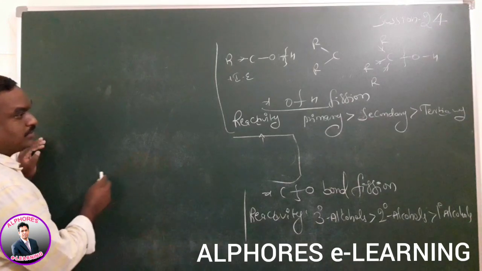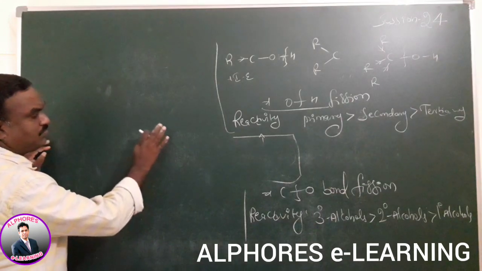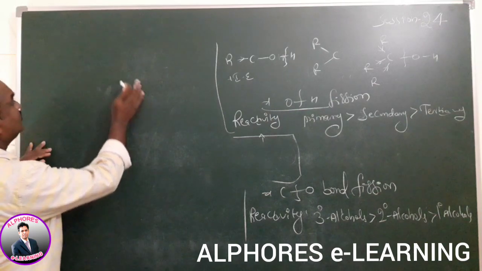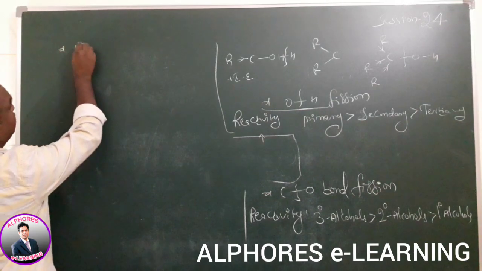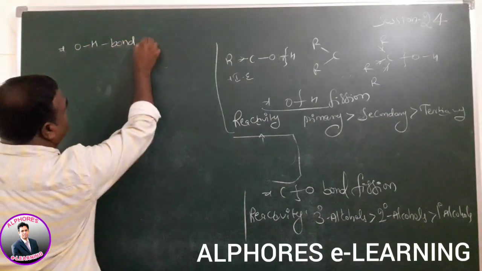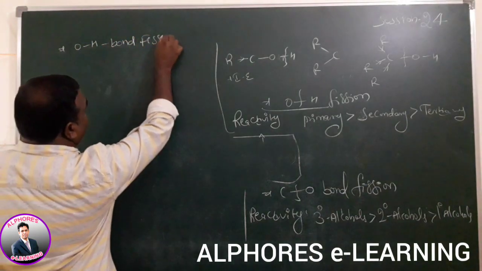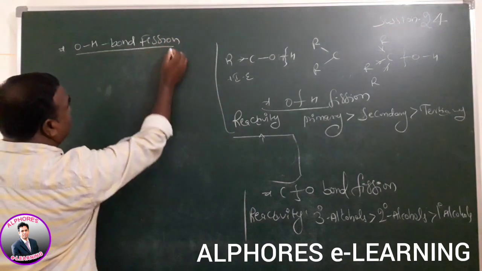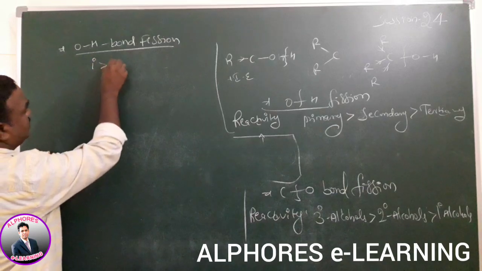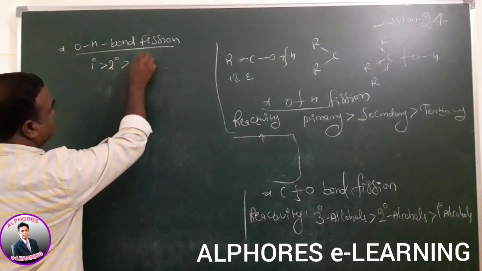According to that concept, if we take the bond fission between the oxygen and hydrogen, OH bond cleavage reactivity order is primary greater than secondary greater than tertiary.